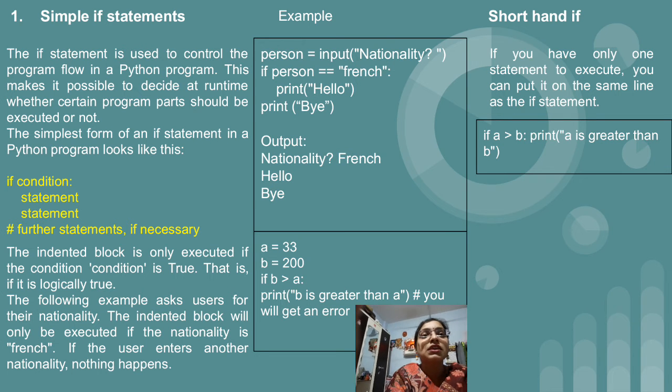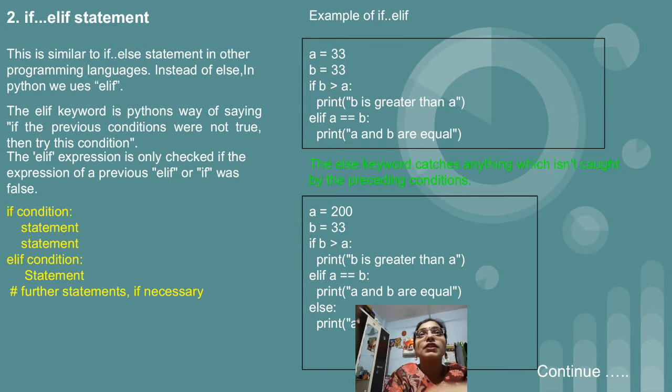Whenever you have only a single condition to check, and if that particular condition is true, then you want to display something, in that situation you will make use of the simple if statement. After that we have the second type, that is the if elif statement. Now here we have else also. If else statement is there, but other than the else keyword we have one new keyword, that is elif, which is used only in Python. So the if elif statement will work similar to the if else statement.